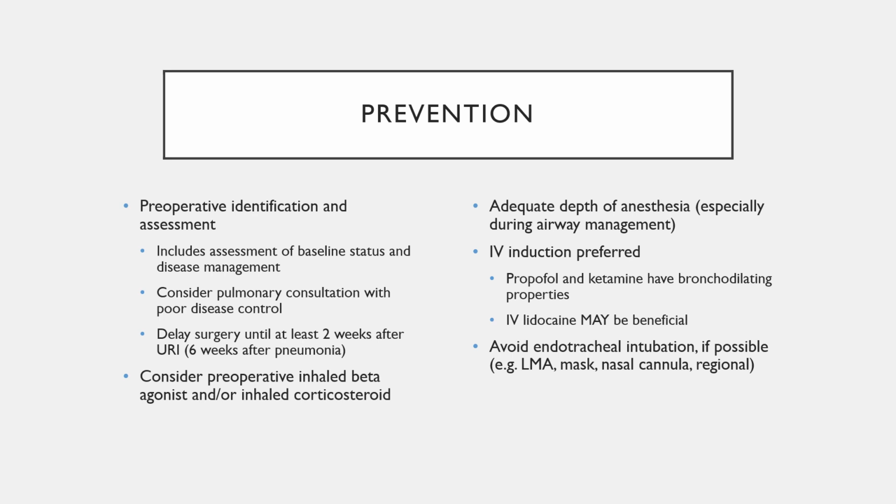IV induction is preferred, notably propofol and ketamine, because these have bronchodilating properties. IV lidocaine may also be beneficial in helping prevent bronchospasm. And then if you can just avoid an endotracheal tube, if at all possible, that would be ideal. Either using a supraglottic airway, mask, cannula, or if you can use regional anesthesia and avoid having to intubate.